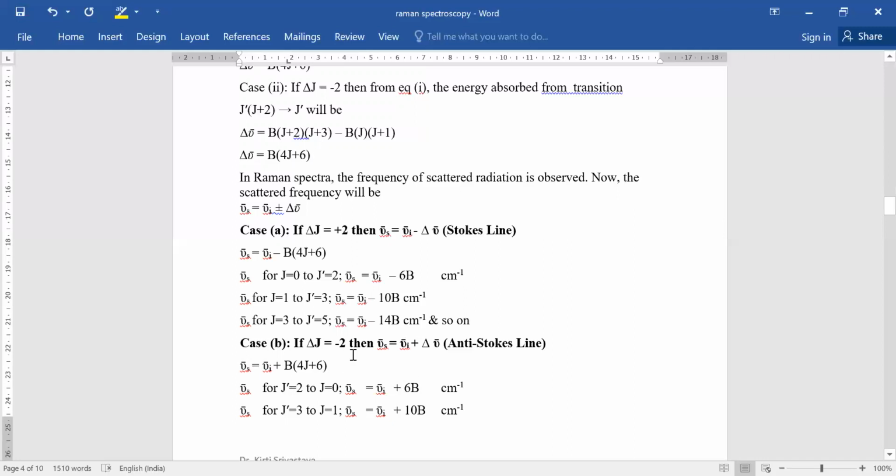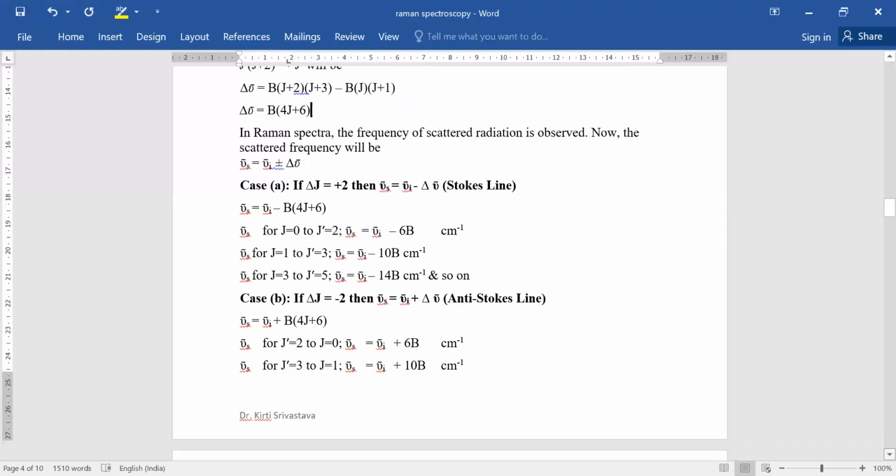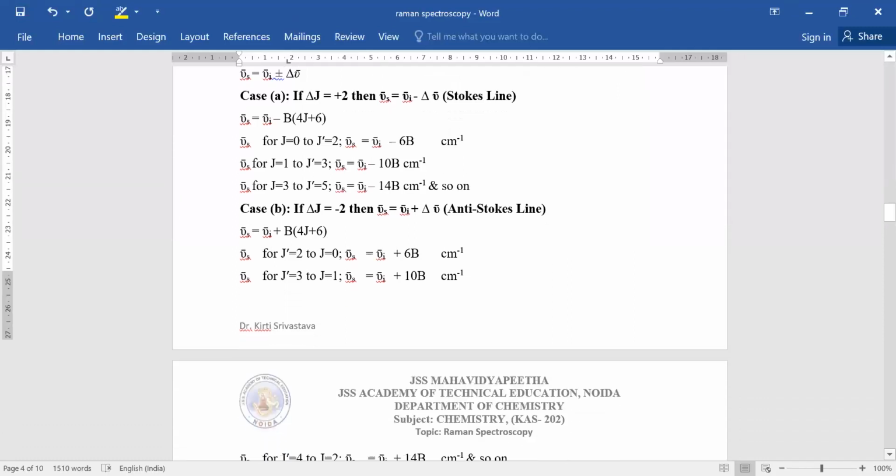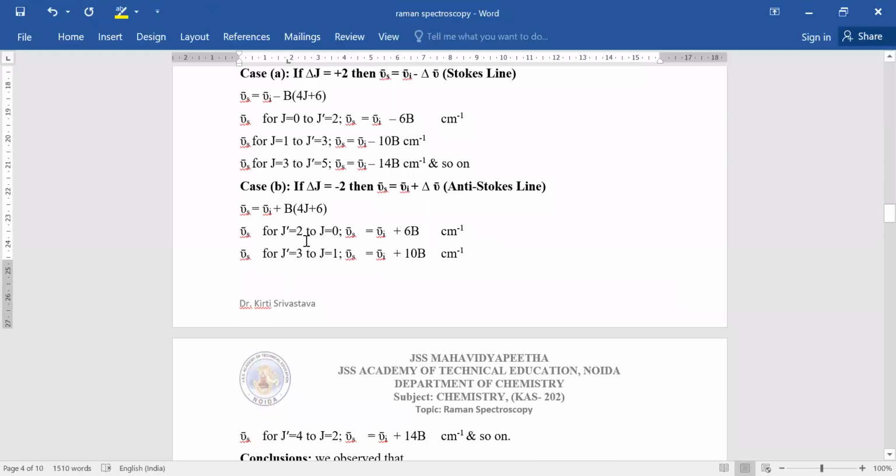Similarly, if delta J equal to minus 2, then nu I bar plus delta nu bar, and these are the anti-Stokes lines. For 2 to 0, this is nu I R bar plus 6B, for 3 to 1, this is nu I R bar plus 10B.